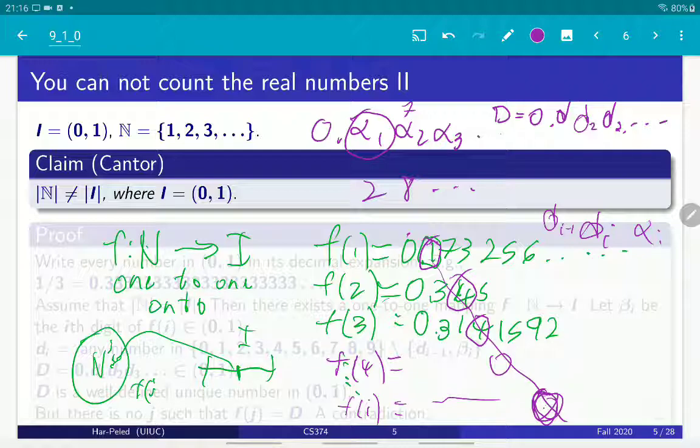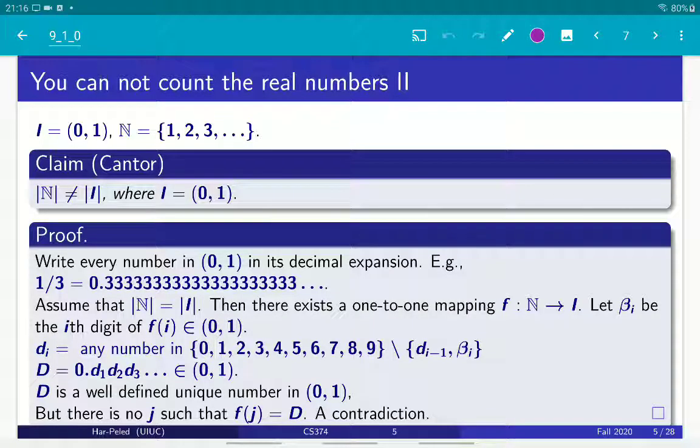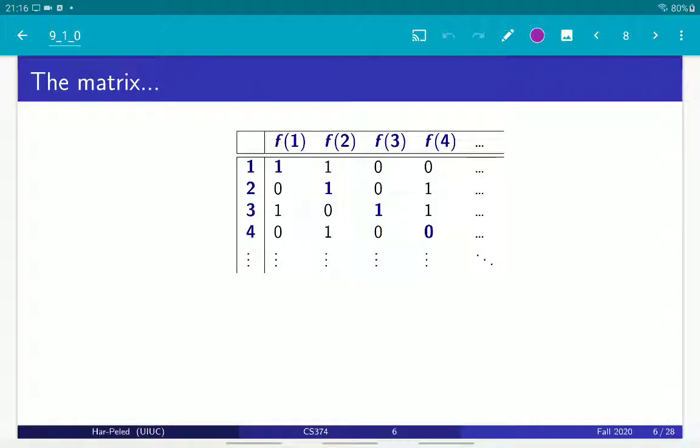And this prevents this problem, because that implies that the number we get in the end is a number that has a unique representation in the decimal system, which means that it indeed must be some row in the matrix. This is a low-level technical issue. Don't worry about it, right? The proof in the slides is written in this way, but you can just ignore it.